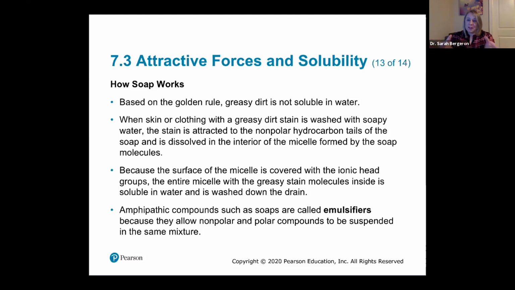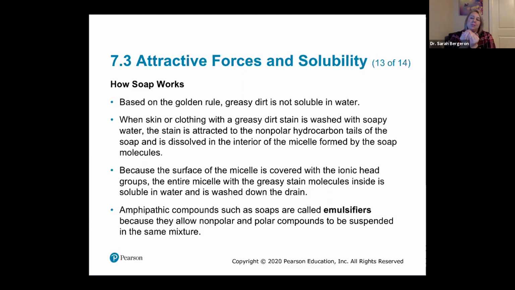So all you have to do is get the stain off of the clothes, the soap will wrap around it in a micelle, and then you send it down the drain. The only way that works is if you have an amphipathic molecule, where you have those nonpolar tails that can interact with the dirt, and then you have those polar head groups that can interact with the water and be soluble in the water.